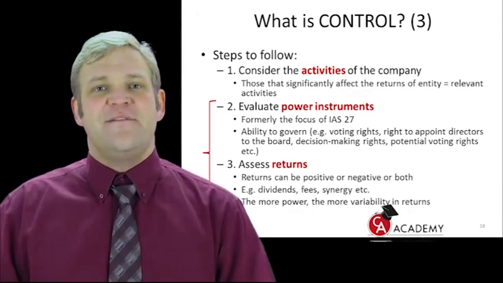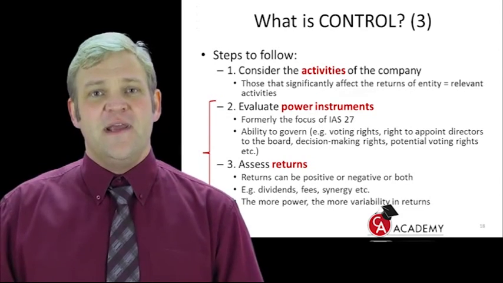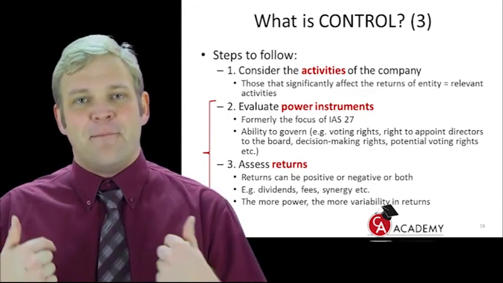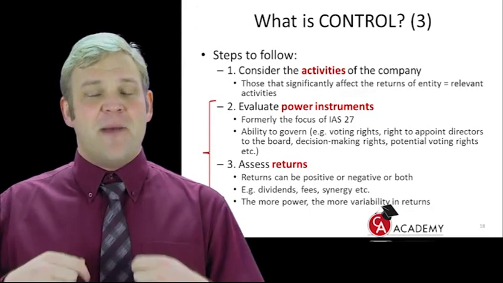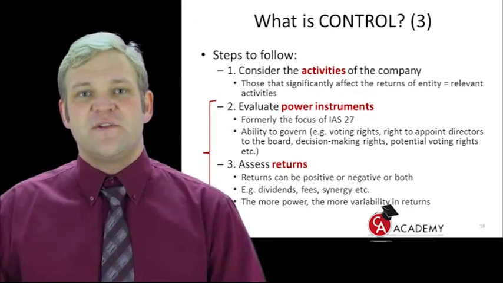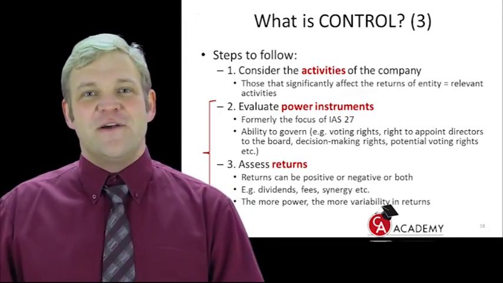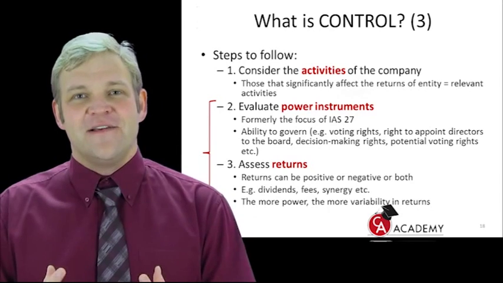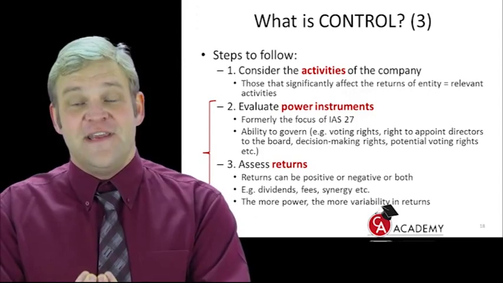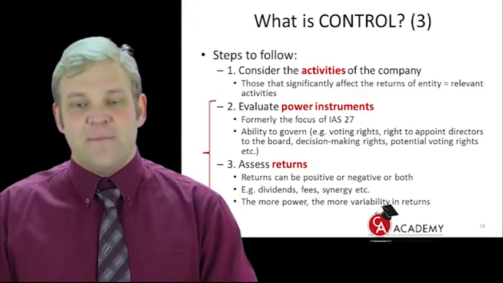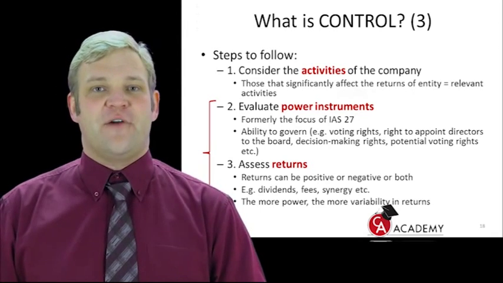Who governs the relevant activities? Most often the board of directors, 99% of the time. Do you agree? Now the directors that get appointed by me will do what I want them to do in this business. So by me appointing the directors to the board, that's a way of governing the company, because we know that the board of directors are directly involved in the relevant activities affecting the outcome. Very important. There I said decision-making rights, potential voting rights.